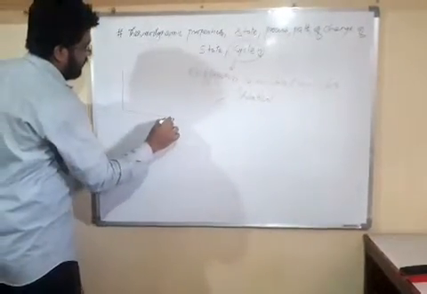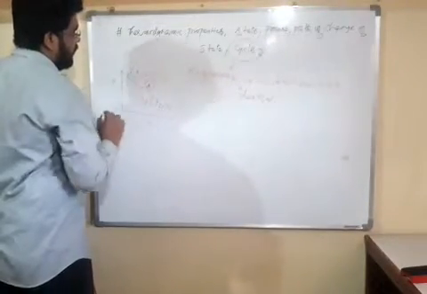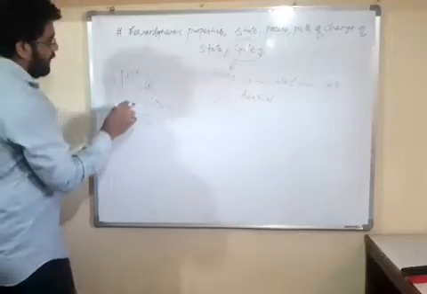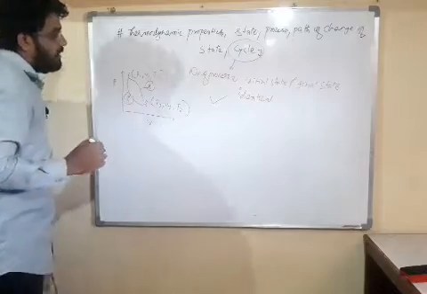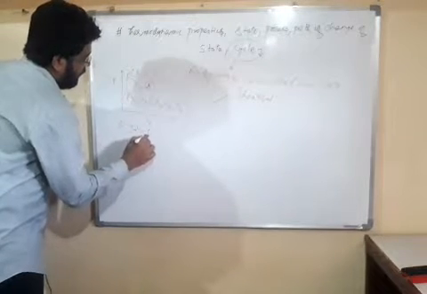We can learn the cycle from the PV diagram, friends. This is the pressure and volume axis. Dear friends, this is state 1, which has properties P1, V1, T1. State 2 has properties P2, V2, T2, friends. We are moving from state 1 to 2 by process A. This is process A, friends. And again we reach our state 1 by process B. So friends, here 1 to 2 and 2 to 1 is a cycle.